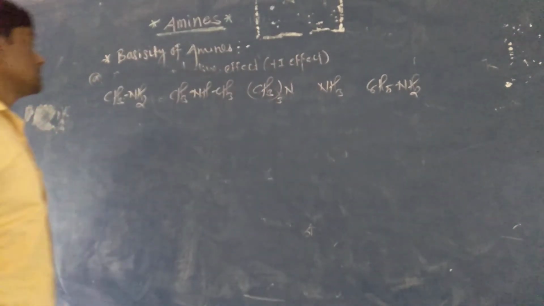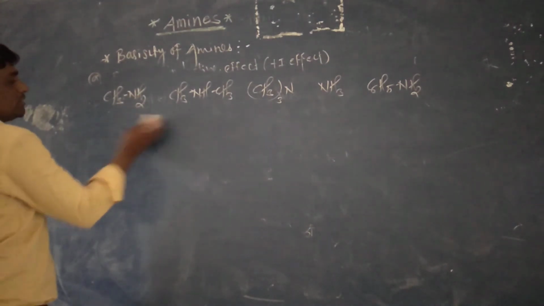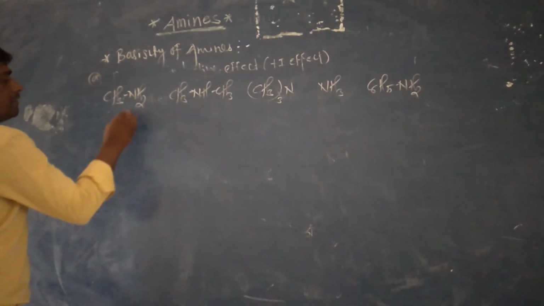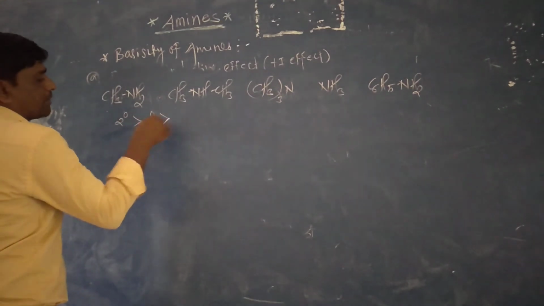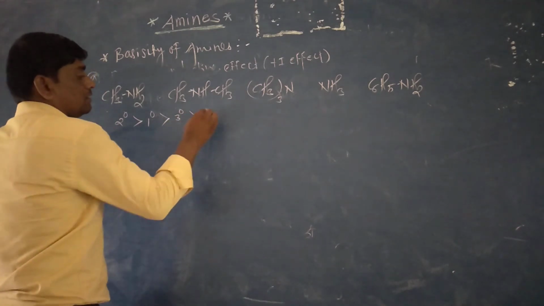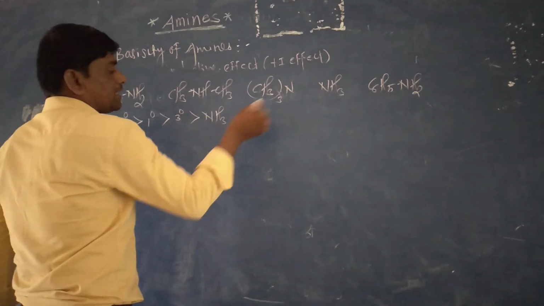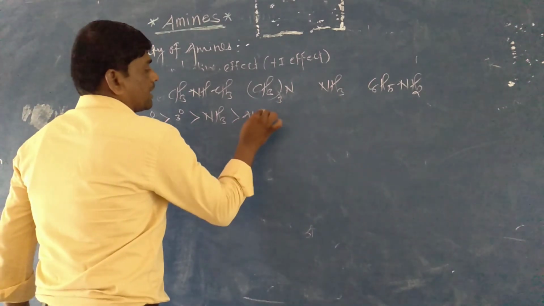We can arrange the order of basicity. According to these effects, the secondary amine is greater than the primary amine is greater than the tertiary amine is greater than ammonia, and ammonia is greater than the aniline.